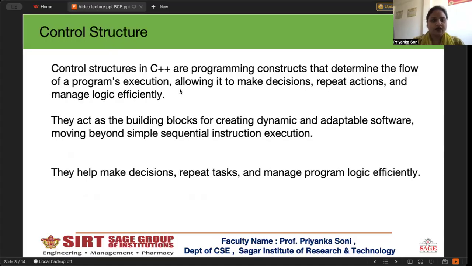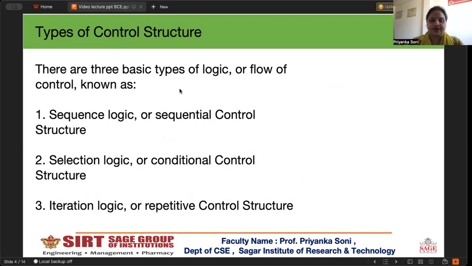So now, types of control structure. There are mainly three types that we use. First, sequence logic or sequential control structure. Second, selection logic or conditional control structure. And third is iteration logic or repetitive control structure.